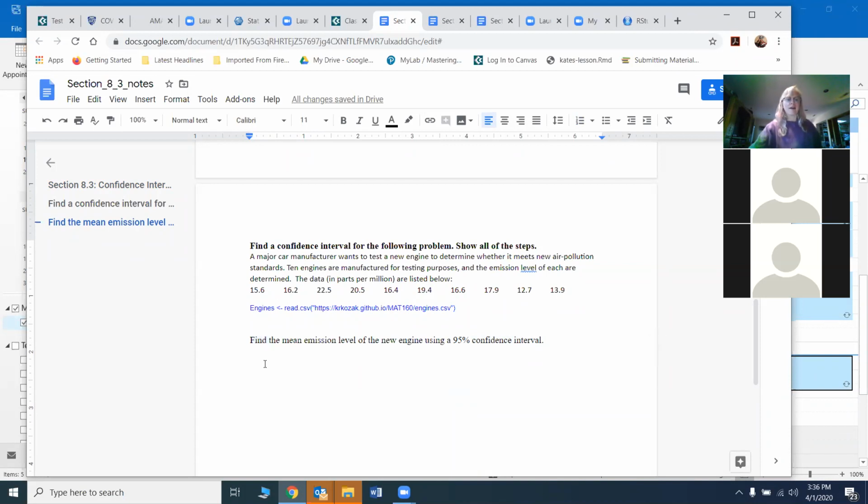All right, so we now know we're doing a confidence interval. Are we doing a confidence interval for the mean or the proportion? The mean. How do you know? It says find the mean. Yes, because it says find the mean. So the word mean is usually in there also. These shouldn't be difficult.